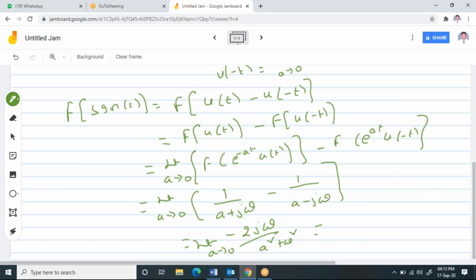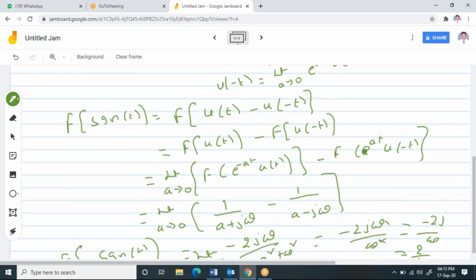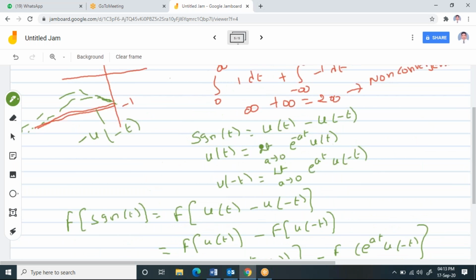When you substitute limit a tends to 0, this becomes 0. So you will get minus 2j omega by omega square. This square and this omega get cancelled. You will get minus 2j by omega. You multiply and divide with j, then it becomes 2 by j omega. This is what the Fourier transform of the signum function is, 2 by j omega. This is a very important function, which is very useful to you. This is how you can find the Fourier transform of a signum function.